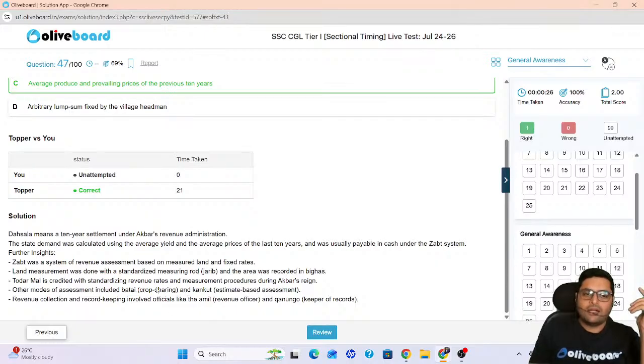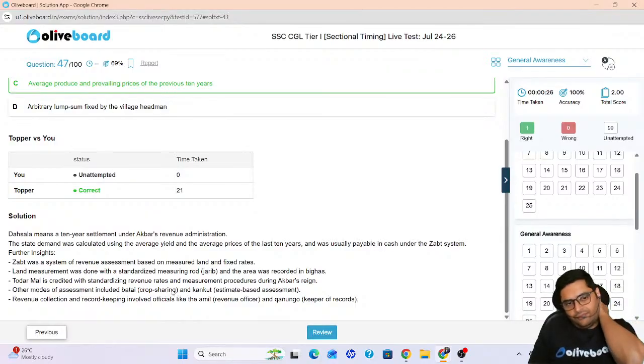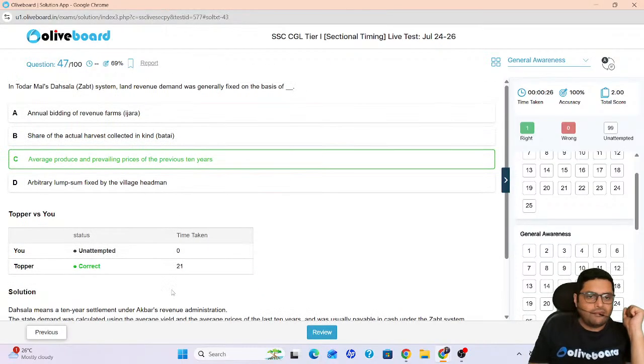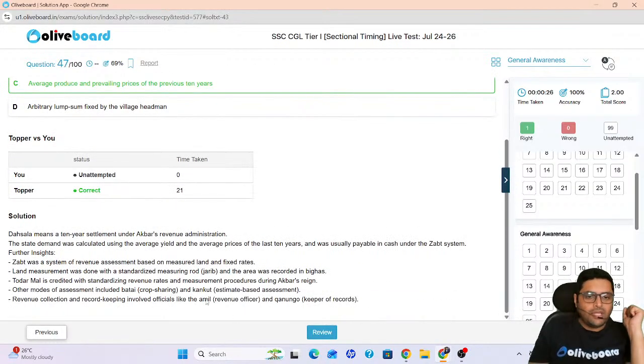So Kankat and Batai, please remember they are land sharing measurement procedures. Okay. Amil was revenue officer and Kanungo was record keeper. Please remember, I have been asked a question on this previously. Amil is revenue officer, Kanungo is keeper of records.